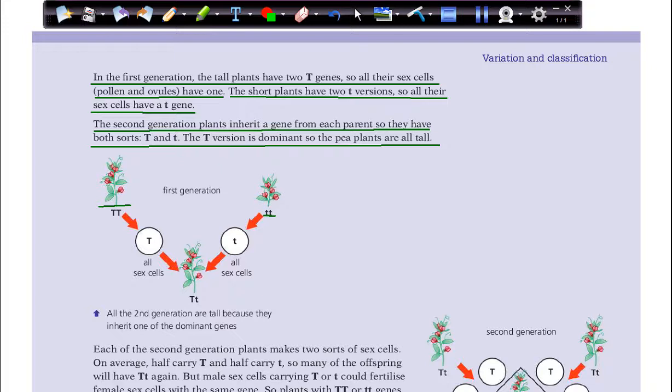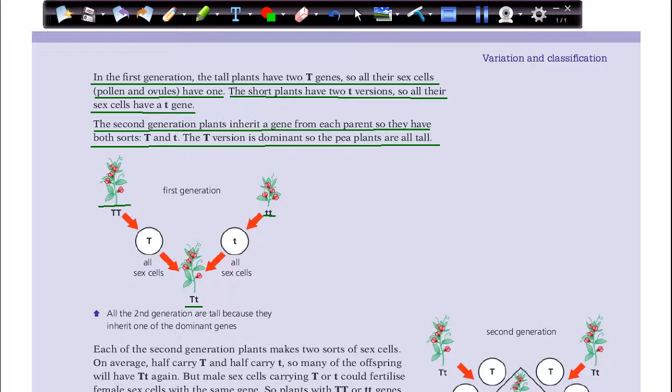So here, one of them will give T capital, the other one will give T small, and in this case it will come over this. So as I said, this T capital T small means the plant is tall, okay?